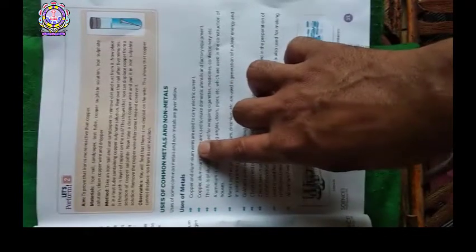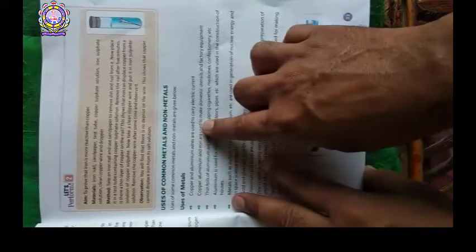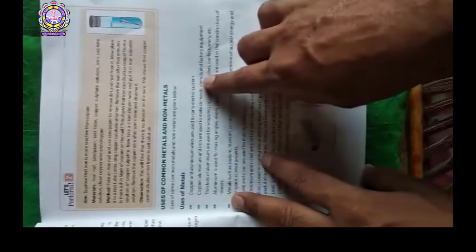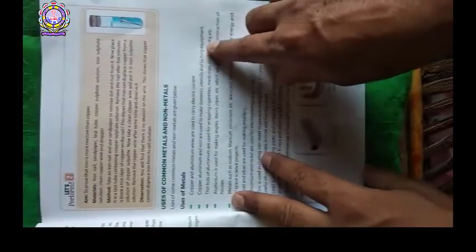Therefore, we can see here the use of copper and aluminium. Next point is copper, aluminium and iron are used to make domestic utensils and factory equipment.